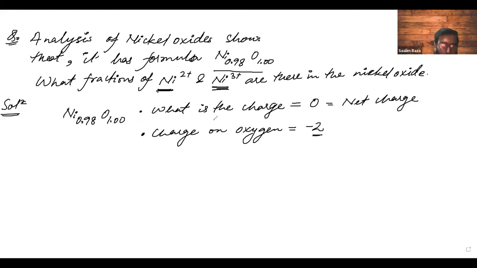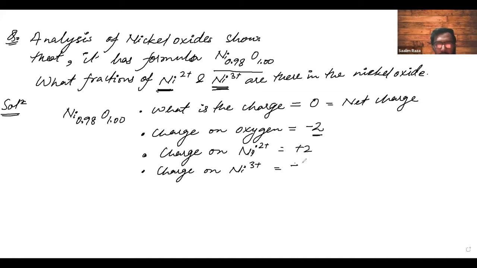Now we can also say that charge on Ni2 plus is +2, charge on Ni3 plus is equal to +3.